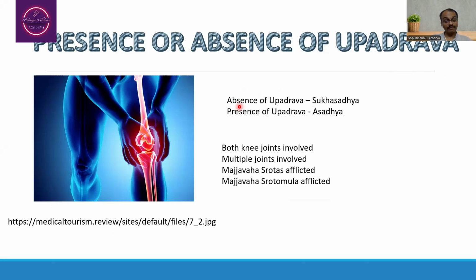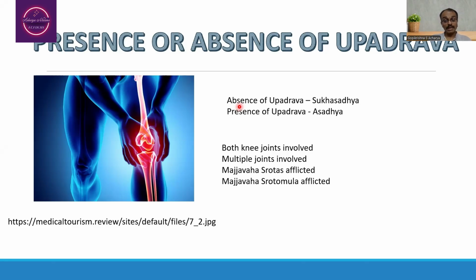Suppose the person is having one joint affliction, that is comparatively easy to cure. If the person is having both knee joints afflicted, that is comparatively difficult to cure when you compare it with a single knee joint affliction. If the person is having multiple joint affliction, that is even more difficult to cure. If the person is having Majjavaha Srotas affliction, that indicates deeper dhatu affliction, which indicates the Krichrasadhyata or Asadhyata of an illness.